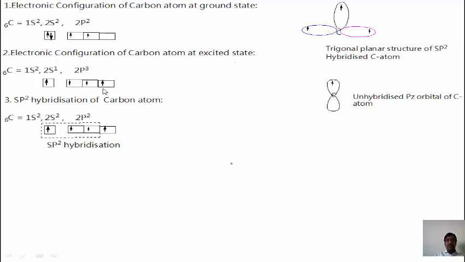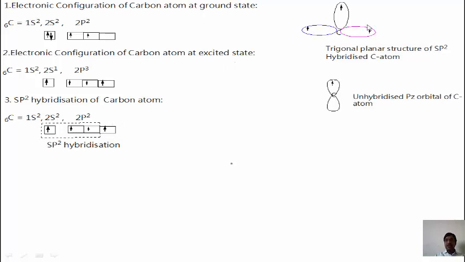Out of these, one s orbital and two p orbitals get hybridized to form sp2 hybridization, and one orbital, the pz orbital, remains unhybridized, meaning it cannot take part in the hybridization.